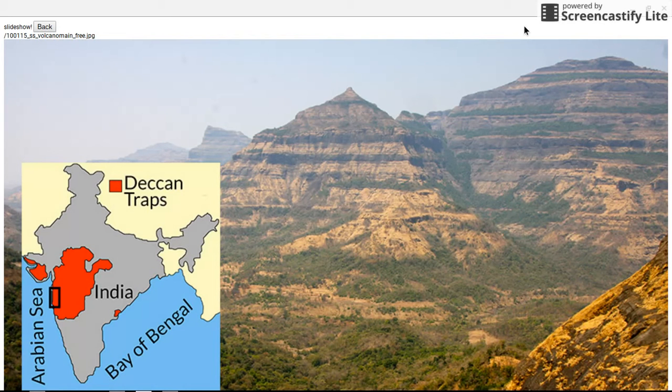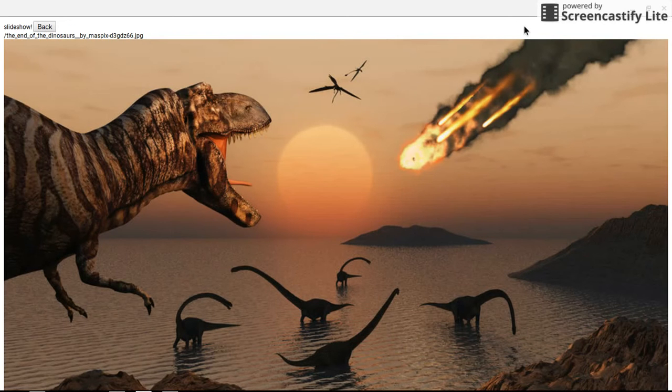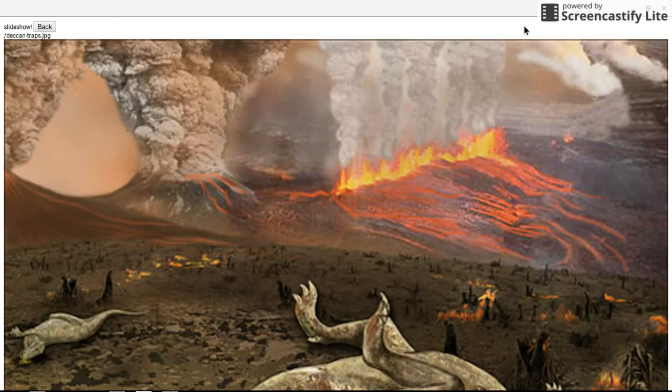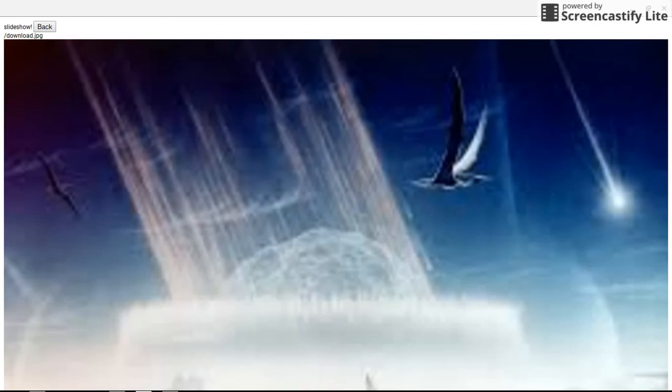I honestly tend to subscribe to the asteroid impact, but that's not to say, like I've already mentioned before, the Deccan Traps is not a feasible idea. It's just that the asteroid has been so ingrained into our minds over the years that that's what everyone tends to assume, is that, oh, they were killed off by an asteroid. Which, like I said, maybe that's the case, but the Deccan Traps could in itself have caused enough climate change to be a problem, at least for dinosaurs, and like you can see in the photos, would have caused a lot of destruction too.